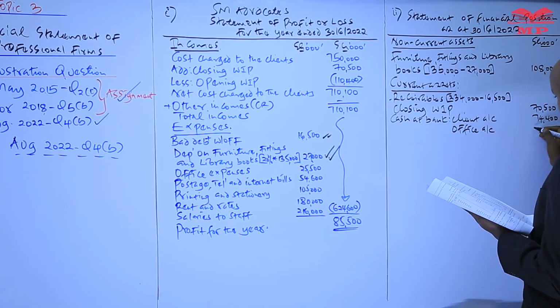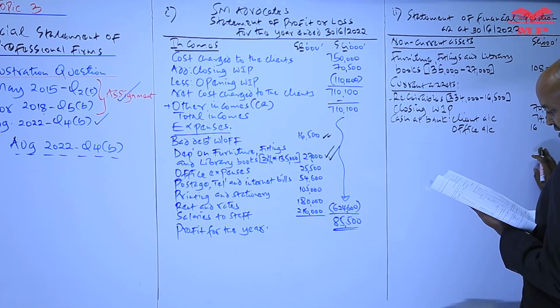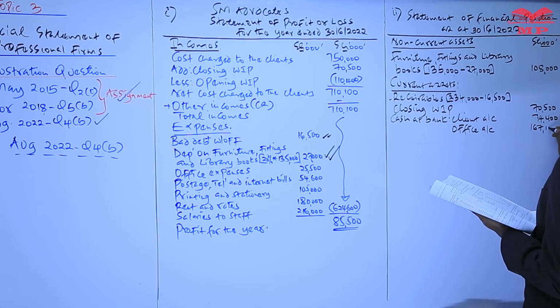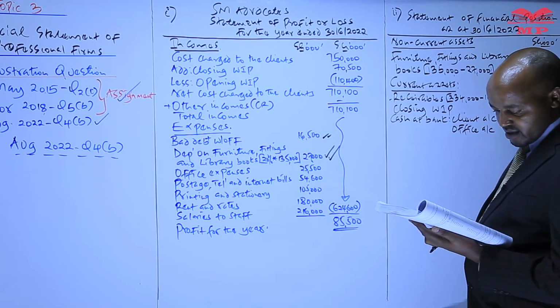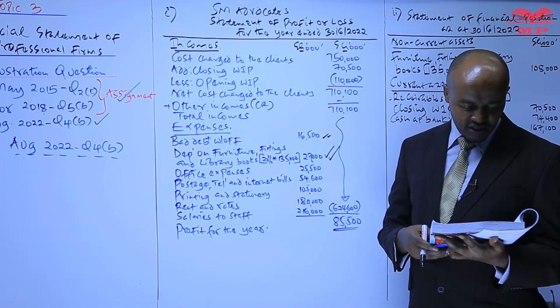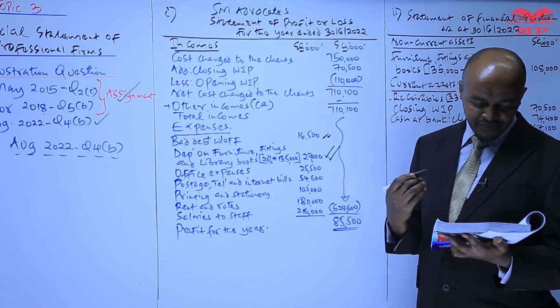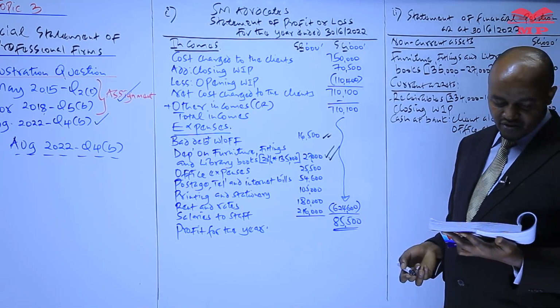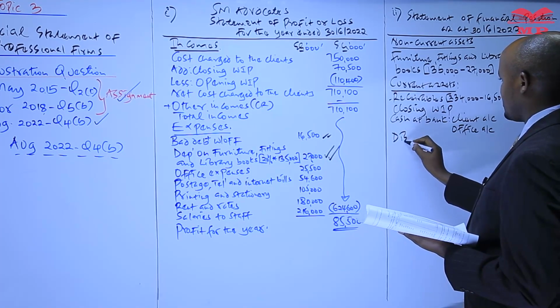And then we have a figure there of 167,100, and below that we have postage, telephone, printing, rent, staff salary, all those are expenses. Then down there we have drawings, which is not an asset, and finally we have disbursement on current behalf.